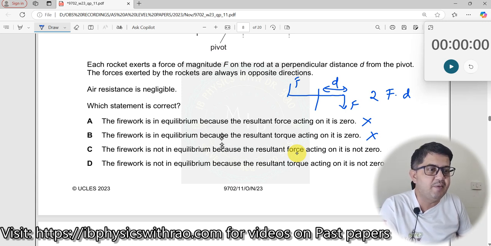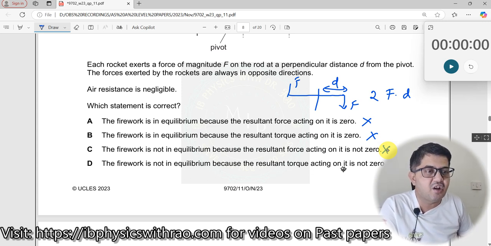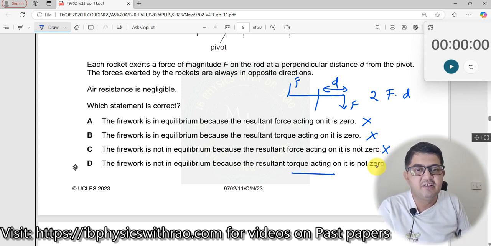Now, the option saying not in equilibrium because the resultant force acting on it is not 0. No, it is not because of that. The resultant force definitely is 0, but it is only due to torque. The firework is not in equilibrium because the resultant torque acting on it is not 0. So D is the right answer.